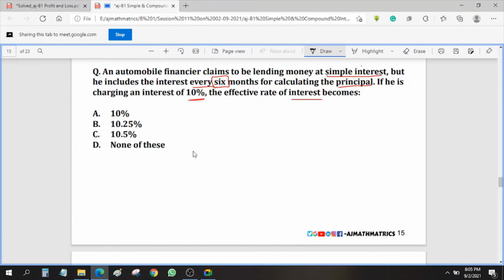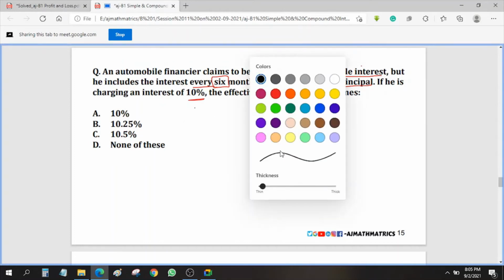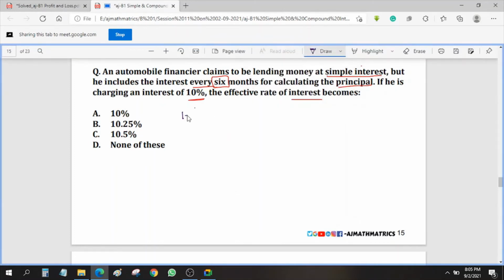Now, let's take the sum. Sum is not given, principal is not given. So let us consider the sum to be 100 rupees. That's a very simple case. So I am assuming 100 rupees, and I am writing everything out to get clarity. He is calculating simple interest for every 6 months. So simple interest for 6 months.